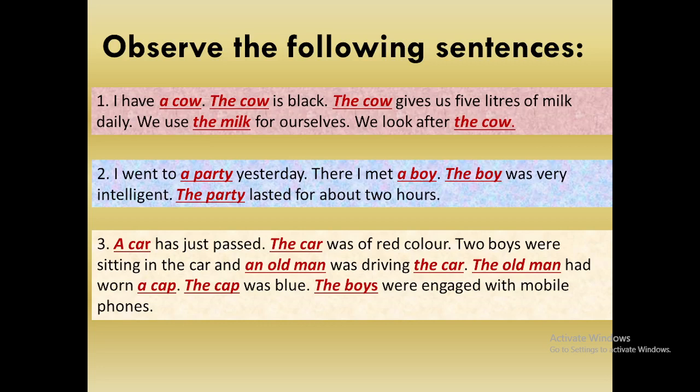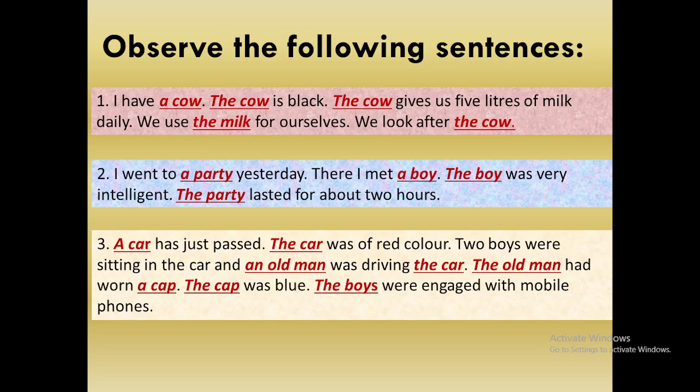The old man had worn a cap. Again, the repeated use, the old man. Since there is a mention of old man in the earlier sentence, the noun is not new to the paragraph. That's why the use of the definite article the. The old man had worn a cap. Again, there is an introduction of a new noun, that is cap. That's why it is used with the indefinite article a. In the subsequent sentence, cap has been used with the definite article the, because it's not new to the sentence.